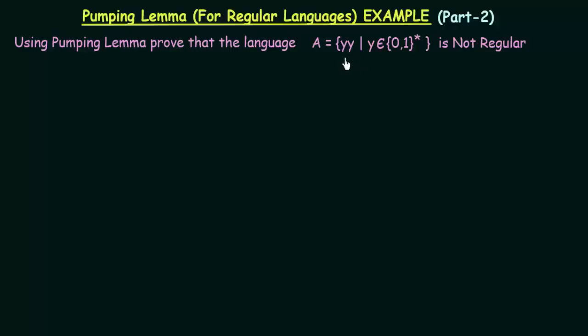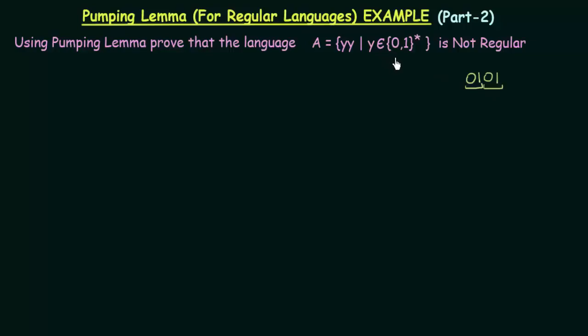For example, let me take this first y to be 01. If my first y is 01, then the second y should also be 01. So we see that the first half of the string is equal to the second half. Those are the strings that will be accepted by this language.